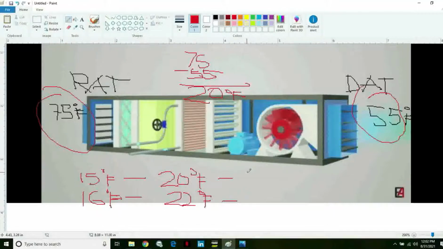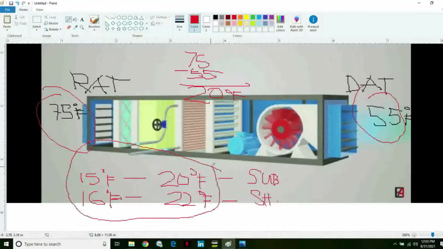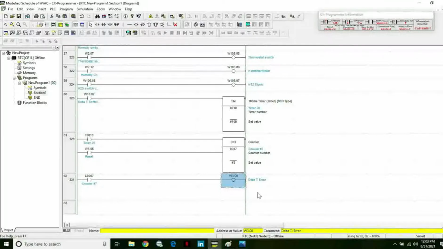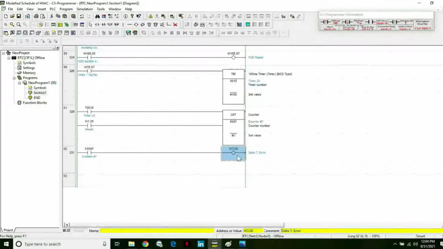It means that the system charge is getting the right subcooling and also the right superheat. Getting both of this subcool and superheat gives us the right measurement of this difference in temperature of our HVAC. We can easily get the right delta temperature if we have the right subcooling and the right superheat of our refrigeration system. Back to our program, we are going to edit this one here.